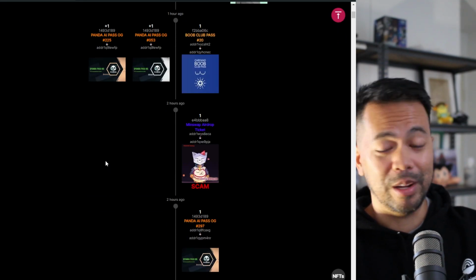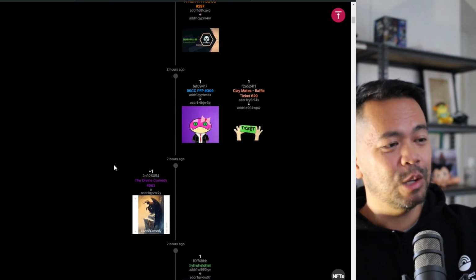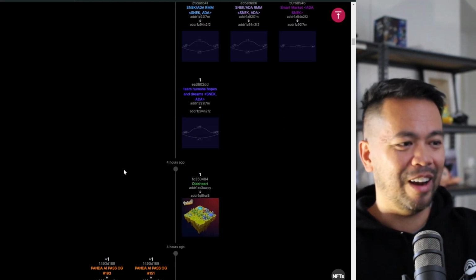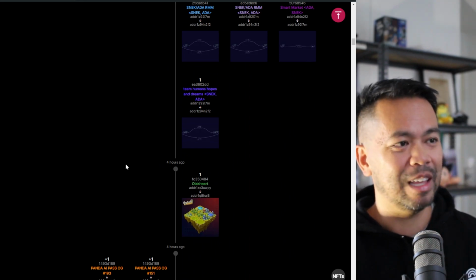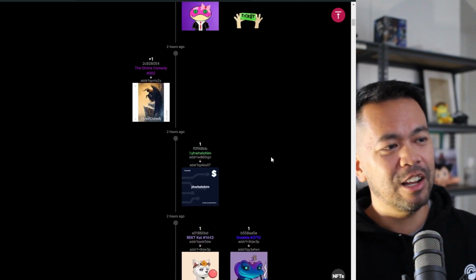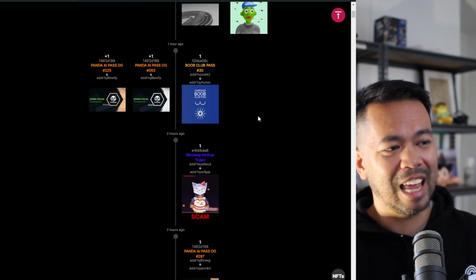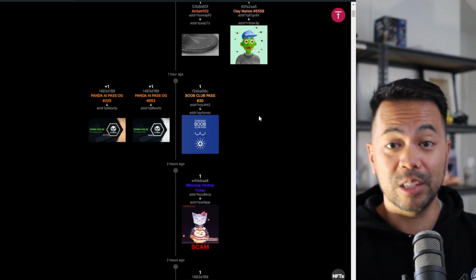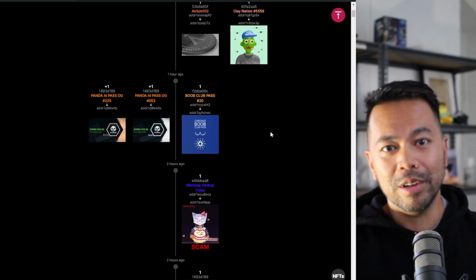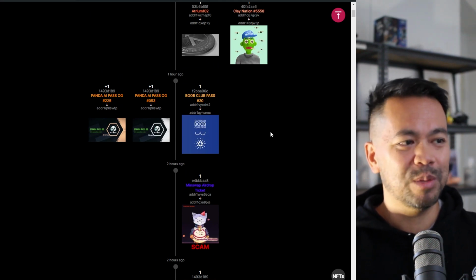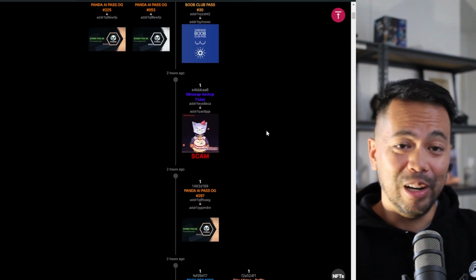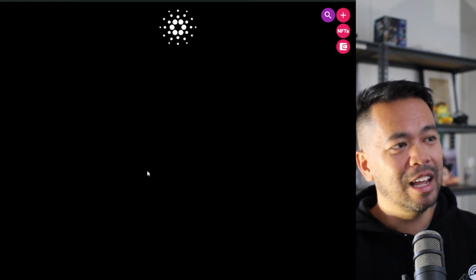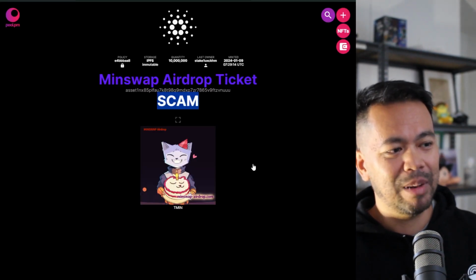During really big mints, you'll see all of these particular tokens just start to appear, and you can see what people are getting within their wallets. On the other side here, you can see various tokens and NFTs that are moving around from person to person, from wallet to wallet. So it's nice to see what's going on, what's being traded, what's being moved. And the really cool thing here, I did talk about scams before. This is a scam token. They've also marked it in their platform as a scam.